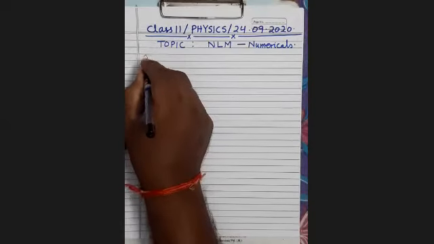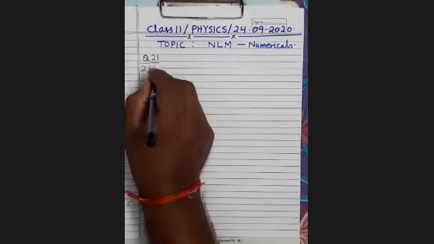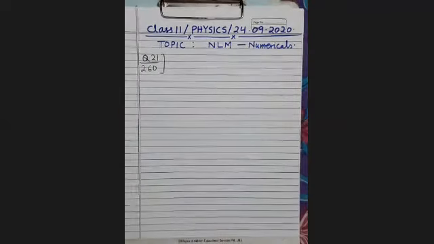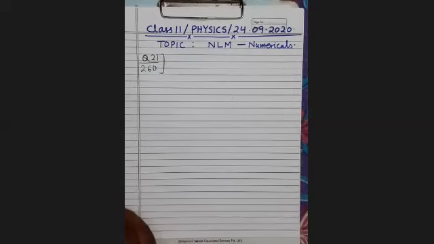Question number 21, page 260. A 20 gram ball hits a wall at a 45-degree angle with a speed of 15 meters per second and rebounds perpendicular to the direction of incidence with the same speed. Find the impulse received by the ball.